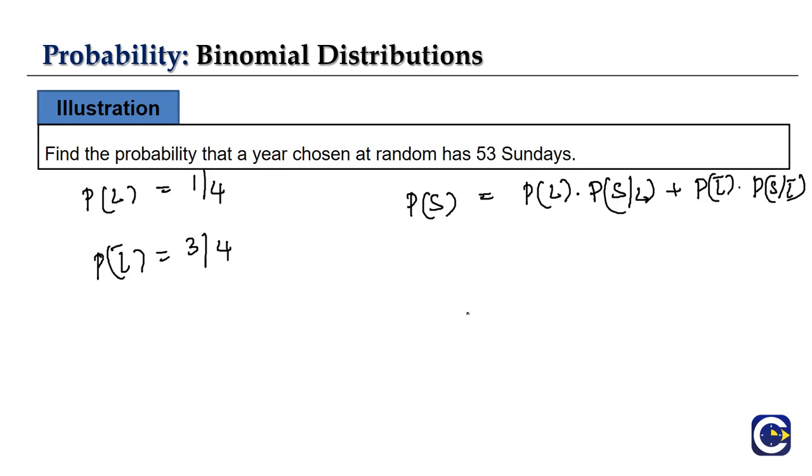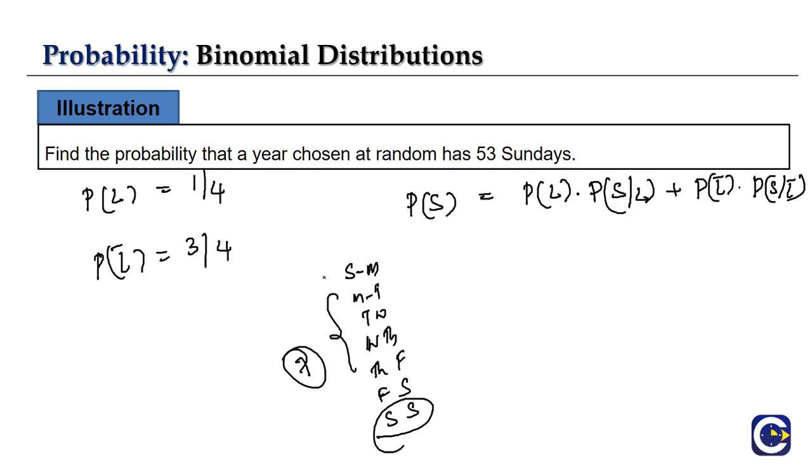We will have Monday, Tuesday, Wednesday and so on. For a leap year we will have 52 weeks, and then the remaining 2 days can be Sunday, Monday, or else Monday, Tuesday, or Tuesday, Wednesday. Likewise, there will be 7 total possibilities, right? But one of the 2 days should be Sunday: Wednesday, Thursday, Thursday, Friday, Friday, Saturday, Saturday, Sunday. So here and here we will have Sunday. So out of a total of 7 possibilities, only 2 are favorable.